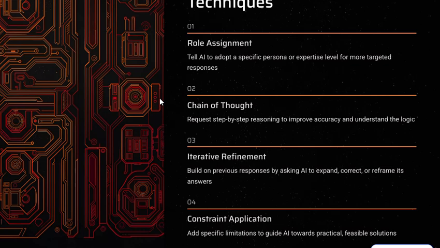Now we will move forward. The fourth technique is constraint application. Try to add specific limitations to guide AI towards practical, feasible solutions. Whenever you want something from AI, tell it the limitations. What are the specific areas where the artificial intelligence has to focus? This is very much important in this current era.